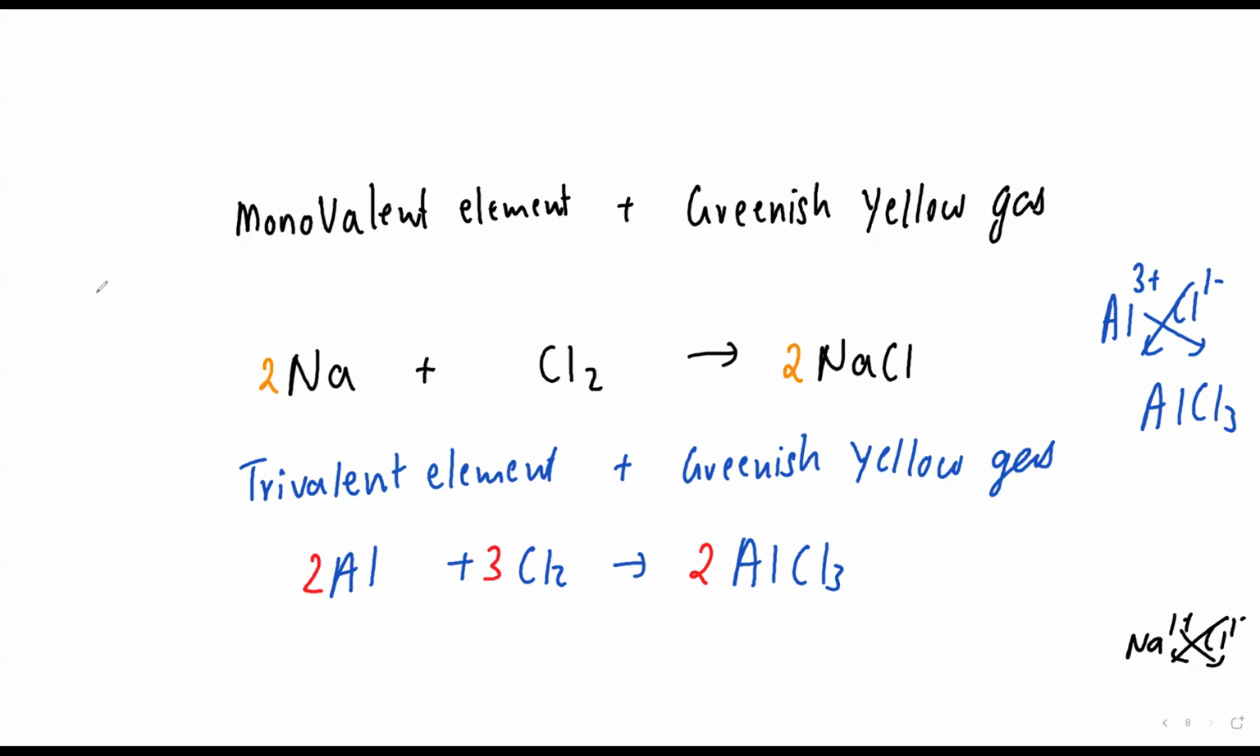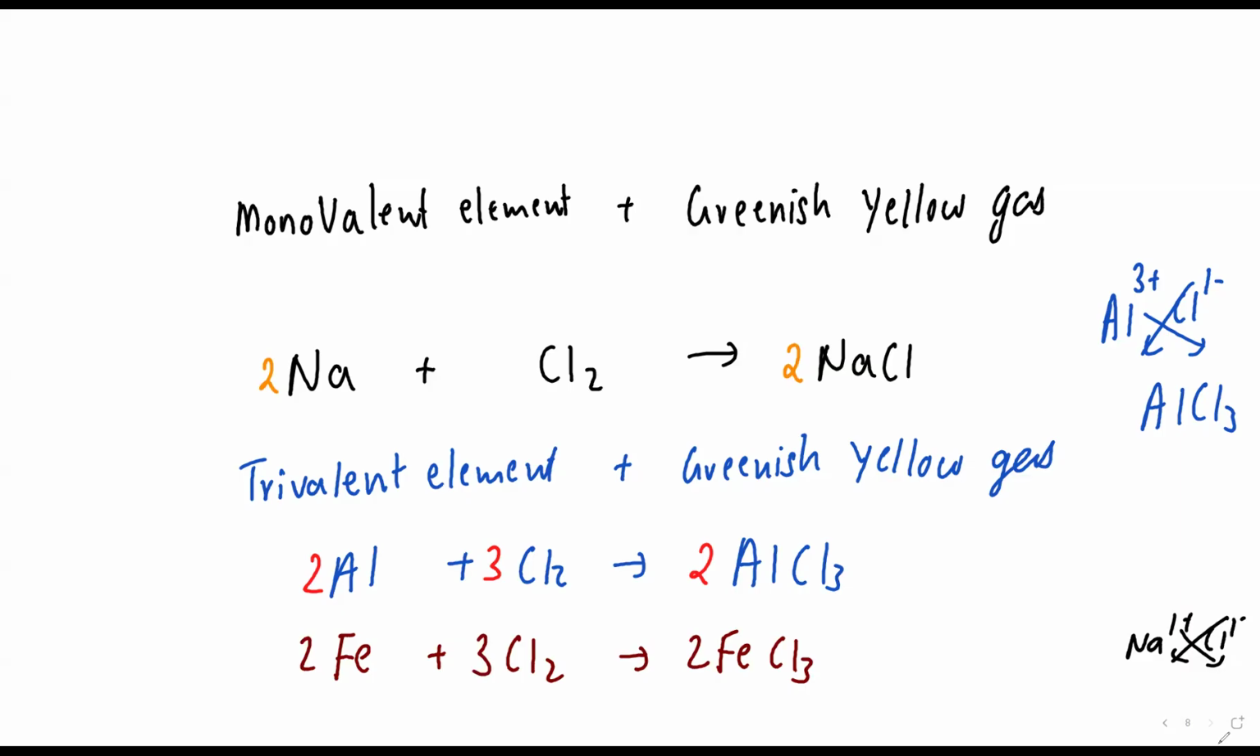Similarly, beta, Fe shows variable valency, so I can write Fe also. Fe plus chlorine will give me what? FeCl3. Here Fe is trivalent, beta. Clear how to write a combination reaction.